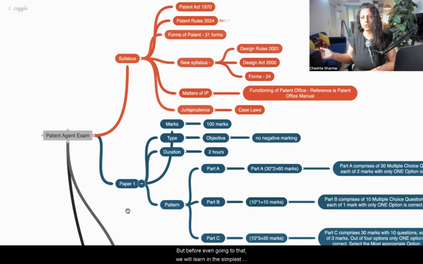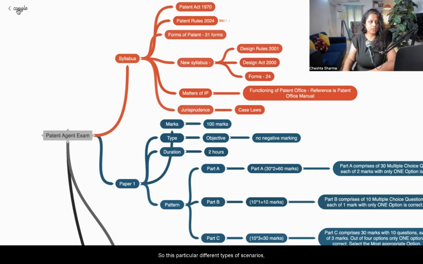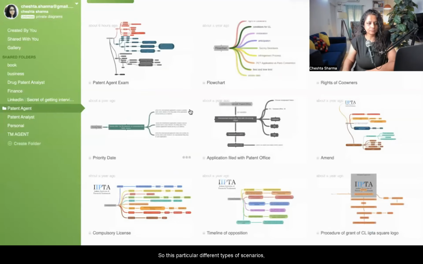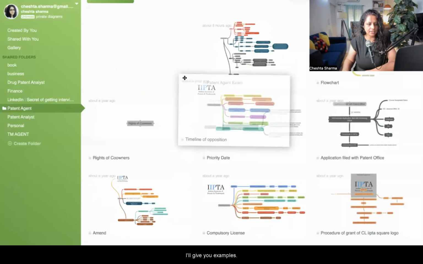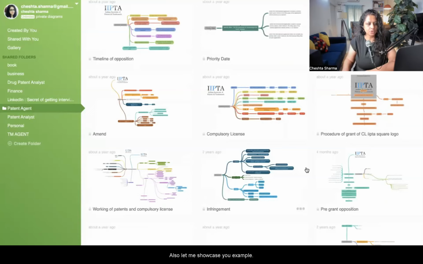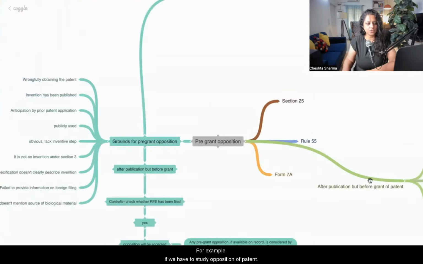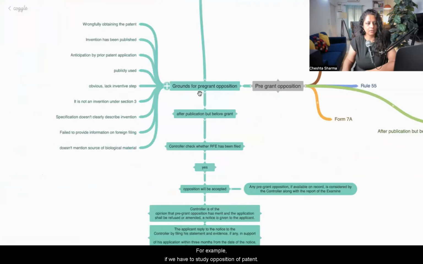Before even going to that, we will learn in a simpler English manner, for example, if we have to file a patent opposition, what is the procedure, what is the flow chart, what is the diagram of that. I'll give you examples of these different types of scenarios. Let me showcase an example. For example, if we have to study opposition of patent, can you see on the screen? I'm sharing the screen.